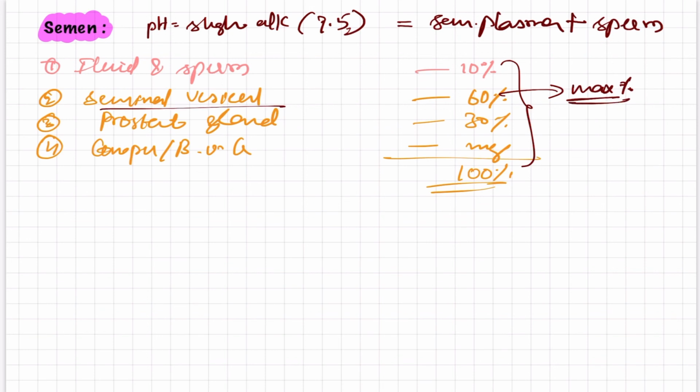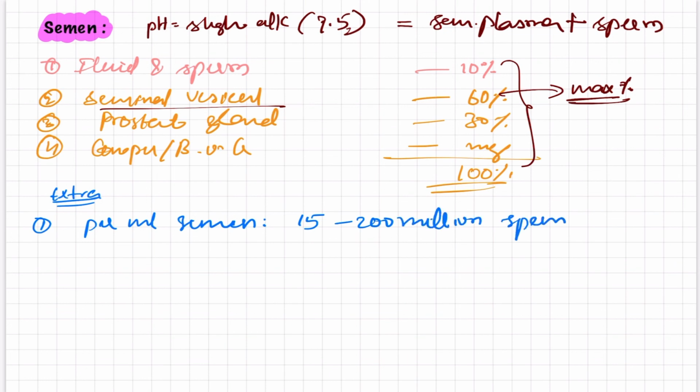At last, before ending this class, I would like to add a few extra points. One extra point we have already known: the sperm count per ml of semen is nearly 15 million to 200 million in a normally healthy male. The second important thing: what is the lifespan of sperm after ejaculation, not before, after ejaculation?